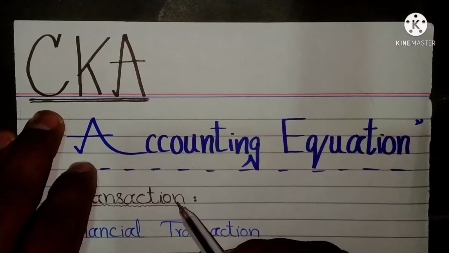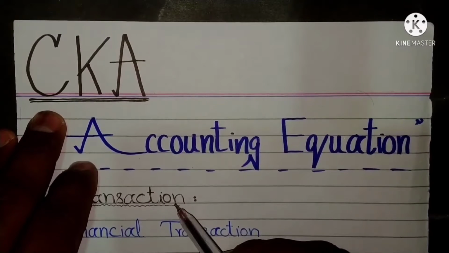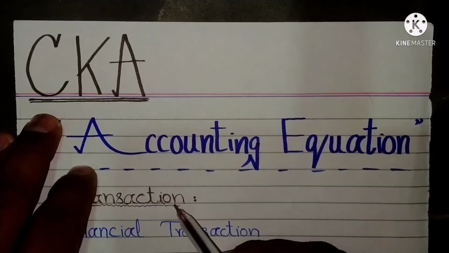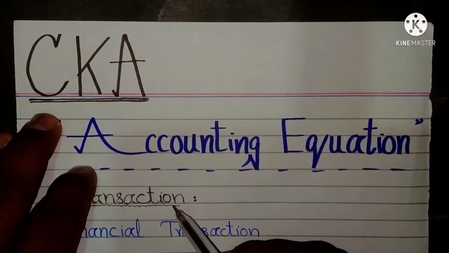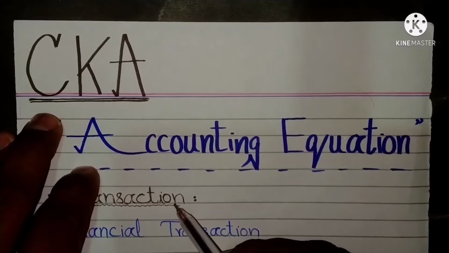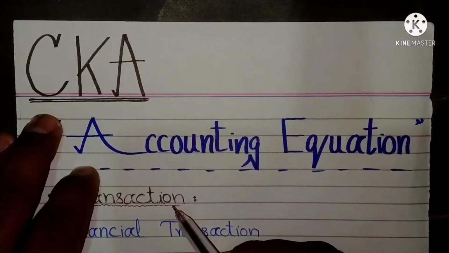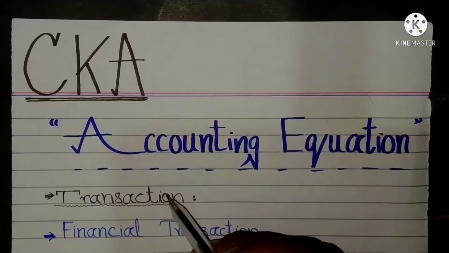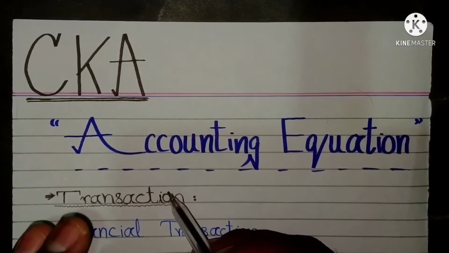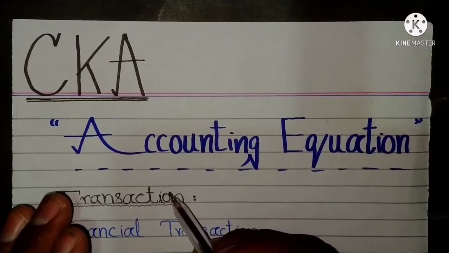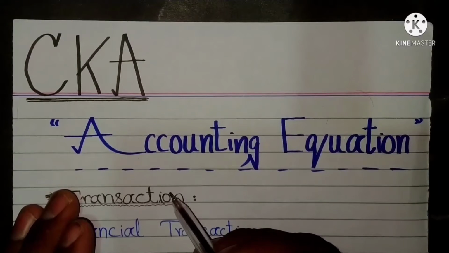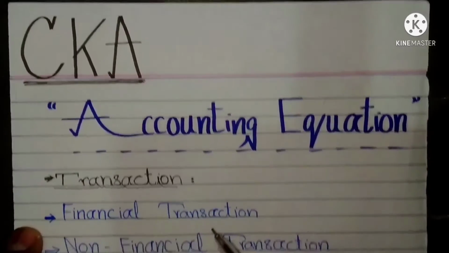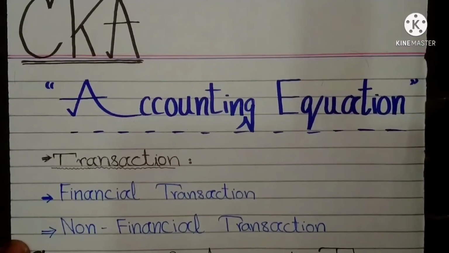If the financial position of a business concern changes on the happening of a transaction which is measurable in terms of money, that transaction is regarded as a transaction in accounting. Or, a business transaction which can be measured in terms of money and which must be recorded in the books of accounts is called a transaction. Dear students, we will explain more regarding the concept of transaction in the context of accounting as well as its major fundamental types, which are financial transaction and non-financial transaction.